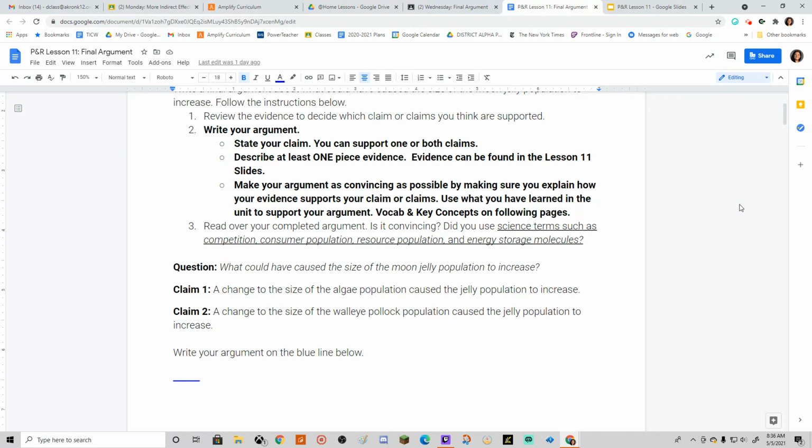Read over your completed argument. Is it convincing? Did you use science terms such as competition, consumer population, resource population, energy storage molecules? I would even suggest you use the term indirect effects in there. So our question, what could have caused the size of the moon jelly population to increase? This is where you should choose your claim. You're either going to go with because the algae increased, or because the walleye population decreased.